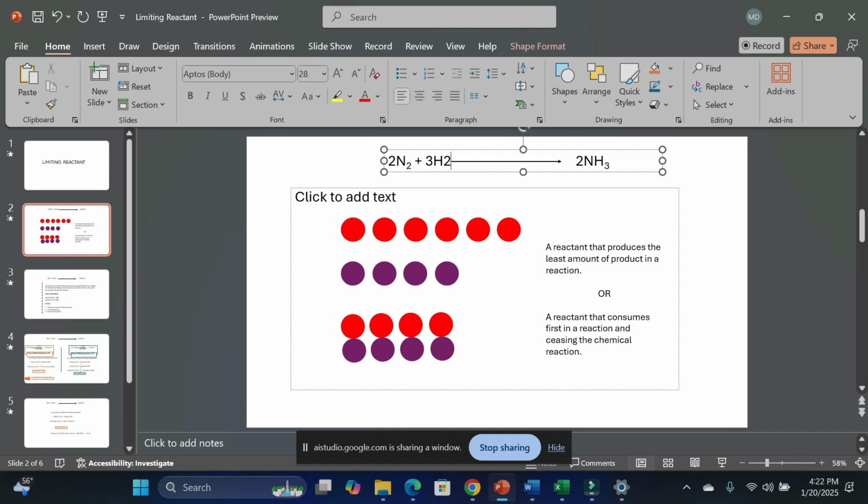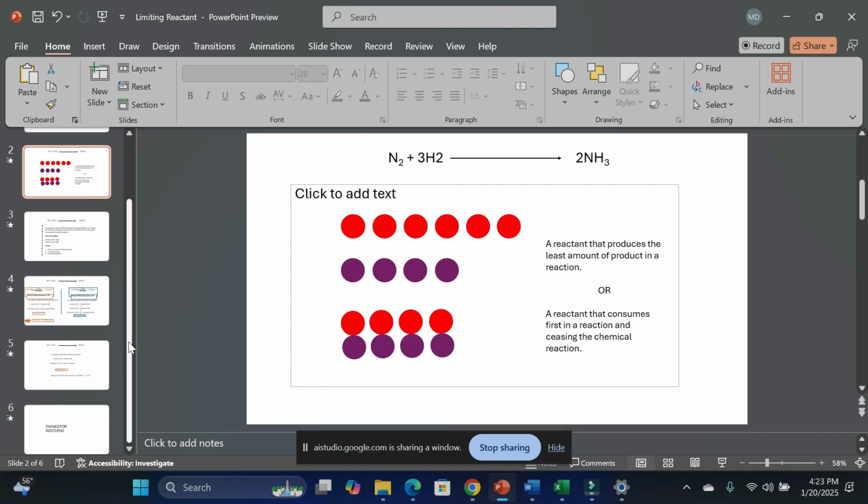No, thank you. You have pointed out two grave mistakes that I've made. Firstly, I need to put in a subscript over here, and this 2 needs to be removed. Is it right? Yes, that is correct. You've corrected the equation to N2 plus 3H2 to 2NH3. No, thank you very much.